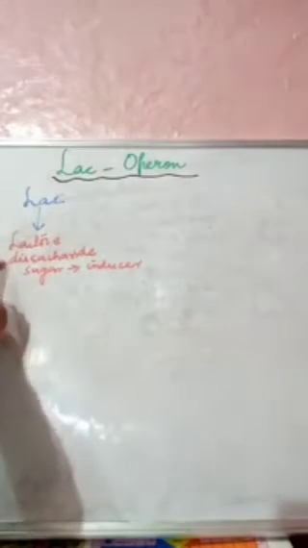So the term LAC is lactose, a disaccharide sugar that acts as an inducer.